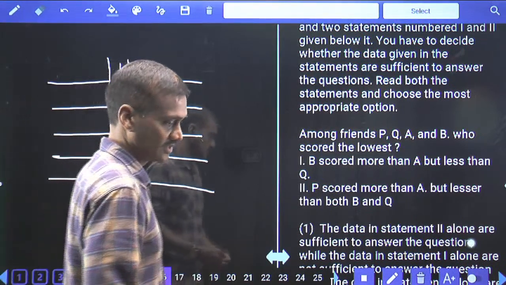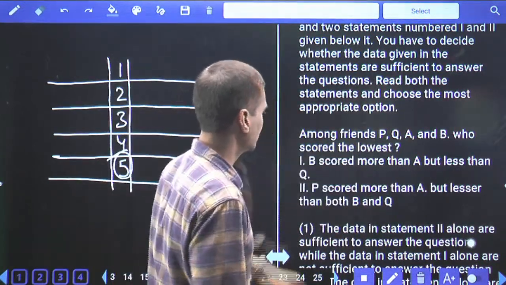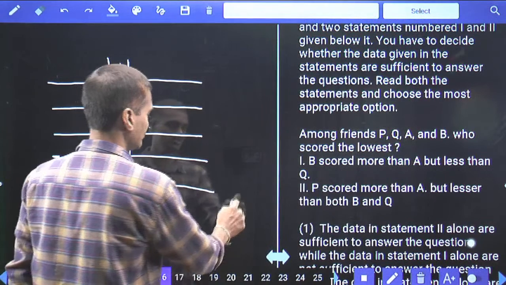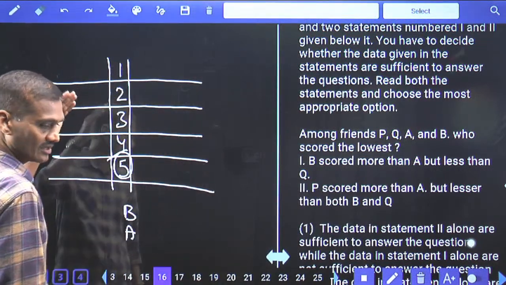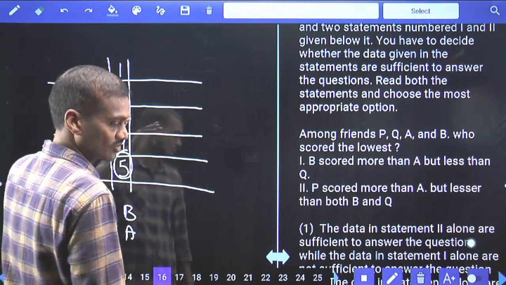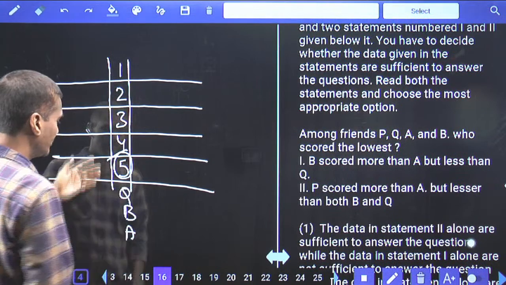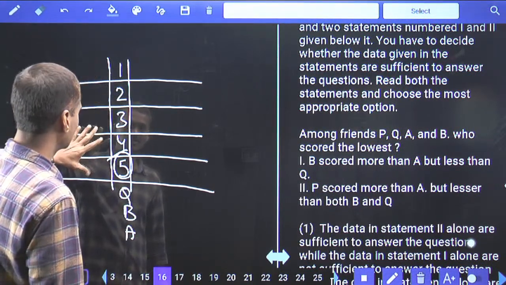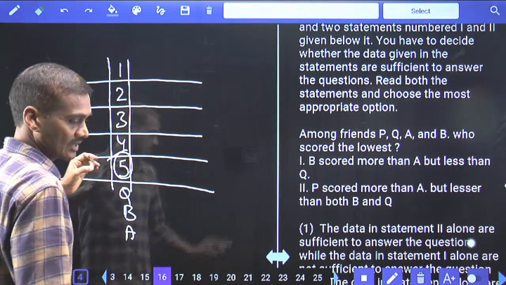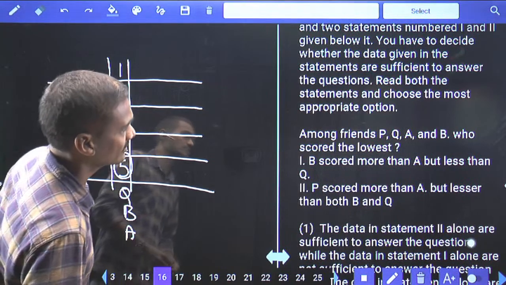Isn't it? As the person who is coming at the 5th position scored the lowest, B scored more than A. What about this B? B scored more than A. The word immediate is not used anywhere ahead of this one. B scored more than A, but lesser than Q, hence QBA must be in this order, in any order. QBA can be like this, QBA can be like this, whether A can be here. The only thing I am able to determine from this one is PQA.